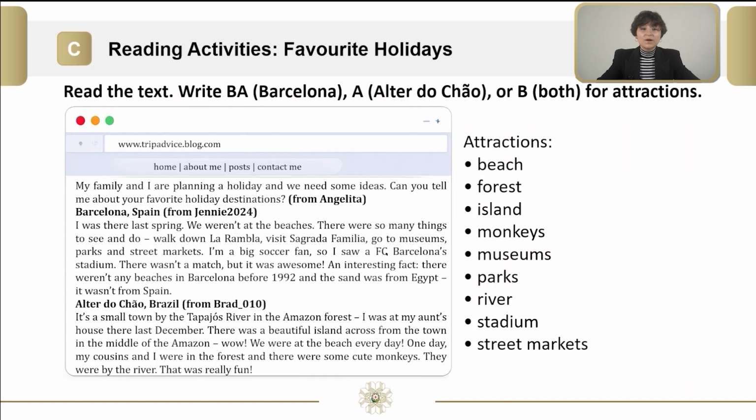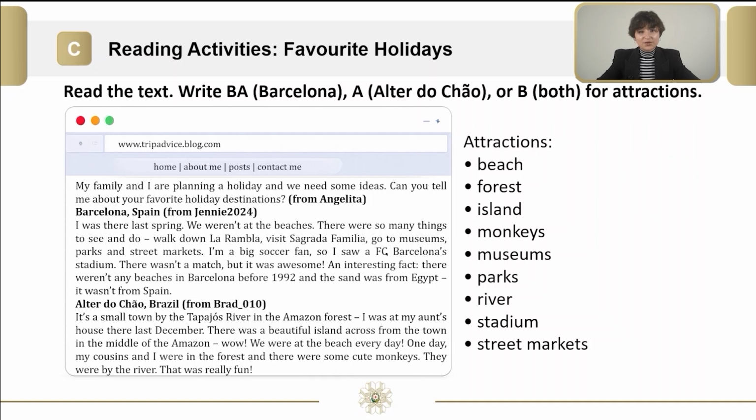Now let's do one more reading activity on favorite holidays. Read the text again and write B for Barcelona, A for Alta de Chao, or BA for both if you find attractions there. Stop the video and do the activity.